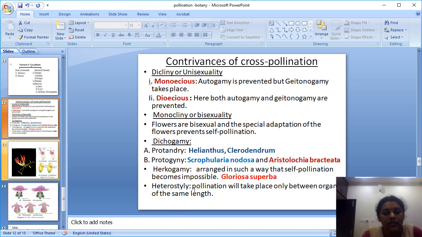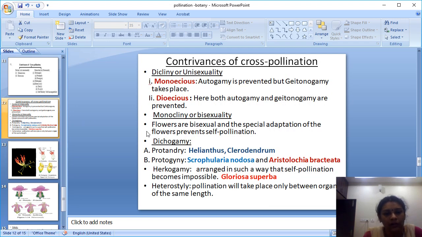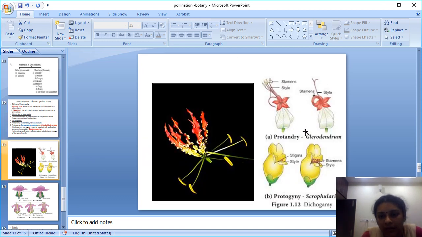Next is heterostyly. Pollination will take place only between organs of the same length. I told you about Scrophularia nodosa and Clerodendron, protandry and protogyny. If you see this diagram, this is protandry, where the anthers mature earlier than the style.